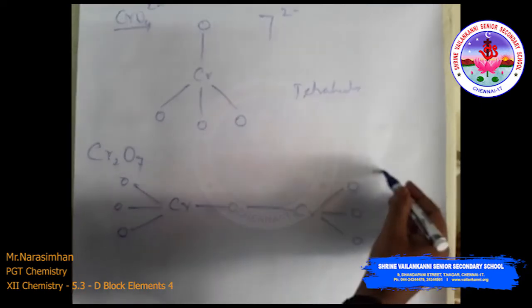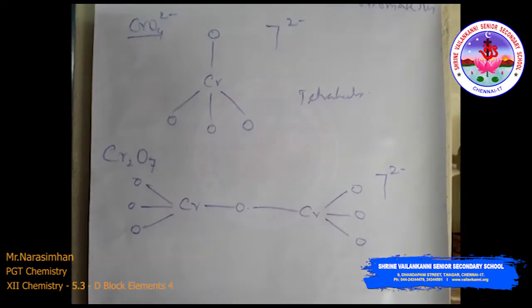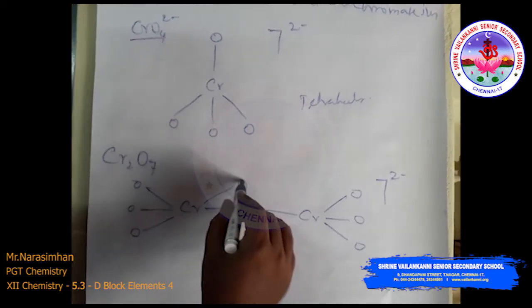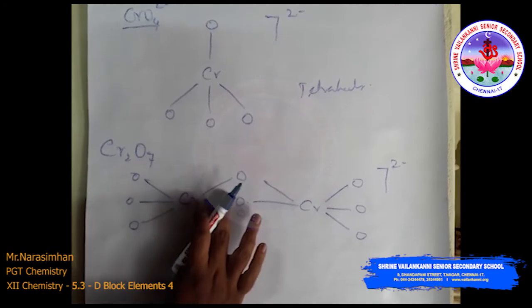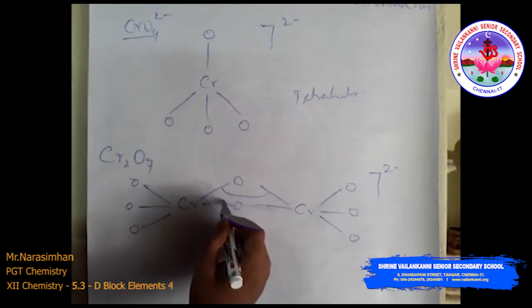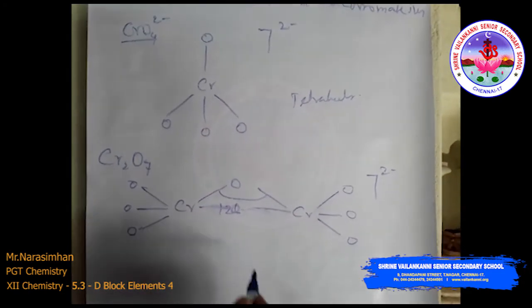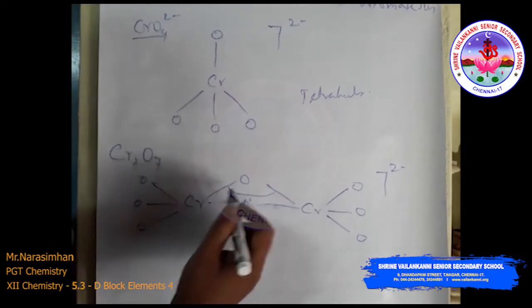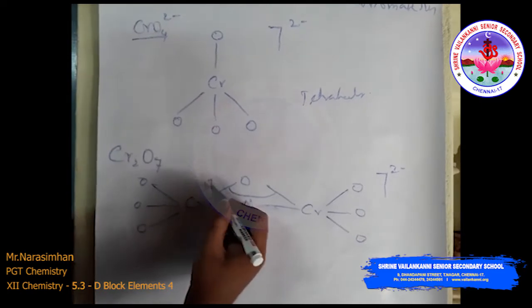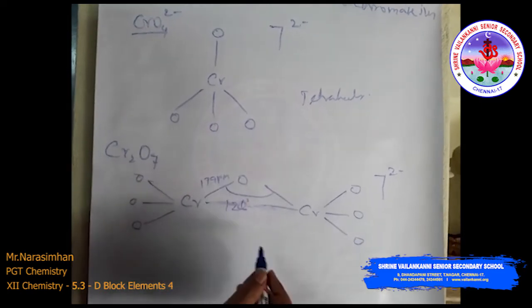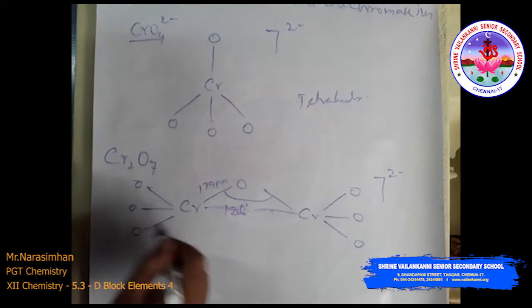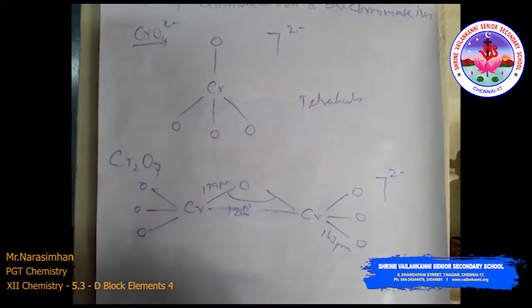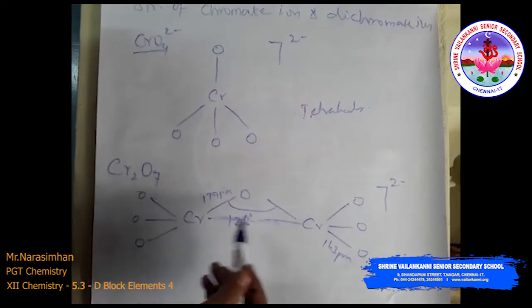So here also the charge is 2 minus. The charge is very important. You have to draw the chromium oxygen like this. Why? Because the bond angle is 126 degrees, so that is why we are writing the bond angle. Here the chromium oxygen bond length is 179 picometer, and all the other chromium and oxygen bond lengths are 163 picometer. So this is the structure of chromate and dichromate ion.